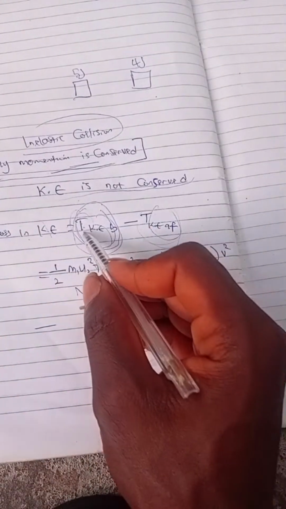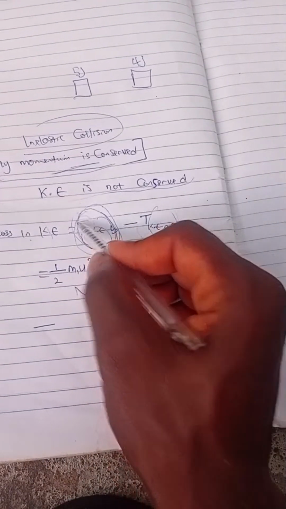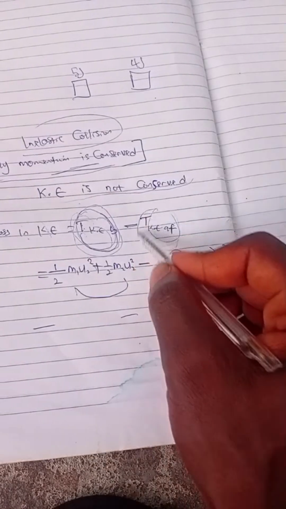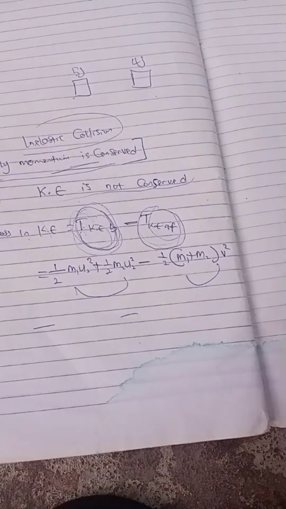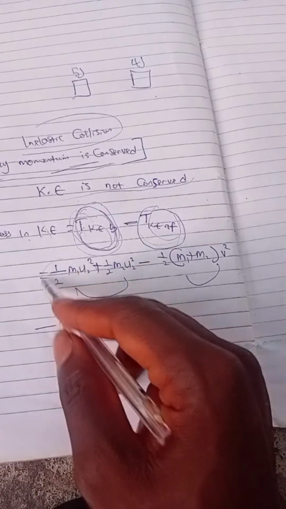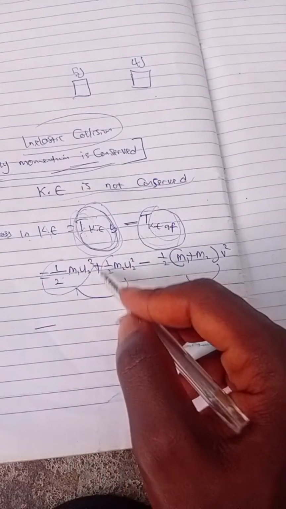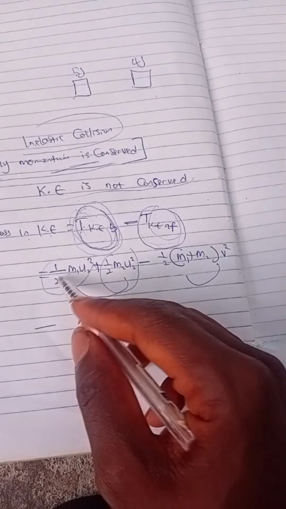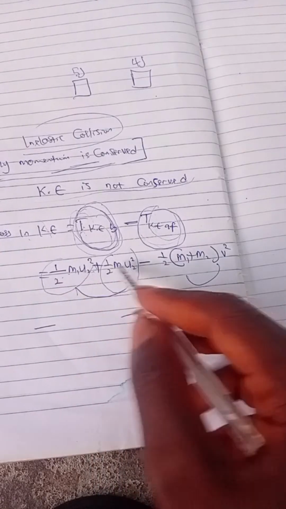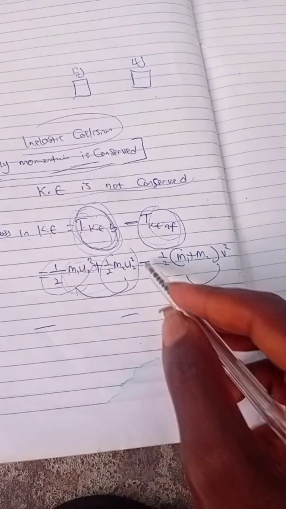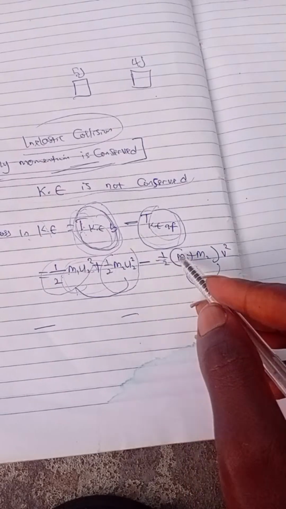So if we now want to get the loss in kinetic energy, it's going to give us total kinetic energy before collision minus total kinetic energy after collision. So since the kinetic energy of the first body before collision is this, the second one before collision is this, the total will give us this plus this before collision. This is the total before collision minus after collision.